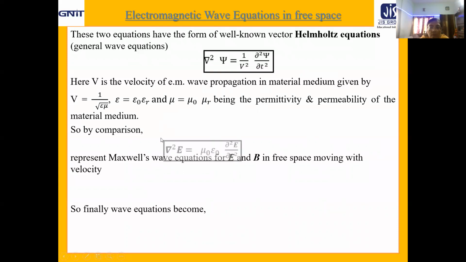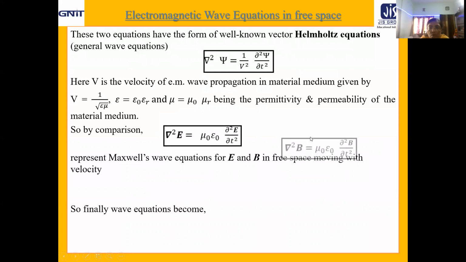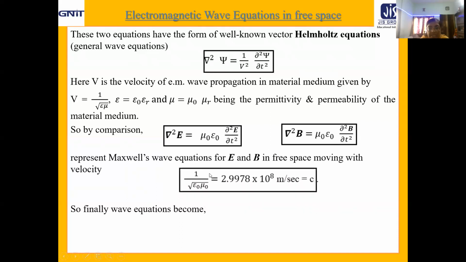So if we compare our two obtained equations for electric field and magnetic field with the vector Helmholtz equation, we can very easily identify that these two expressions take the shape of wave equations, provided mu naught epsilon naught gives us 1 by velocity square, where mu naught and epsilon naught are the permeability and permittivity of free space or vacuum.